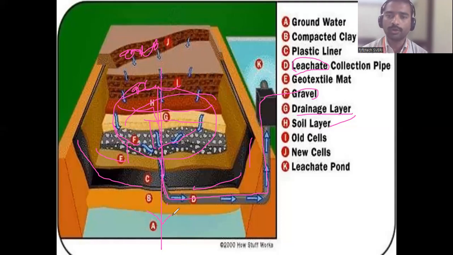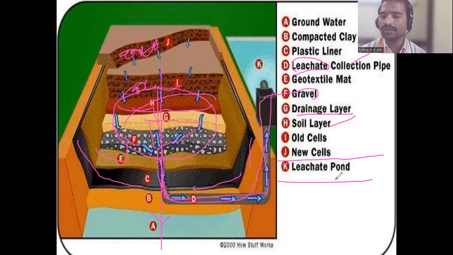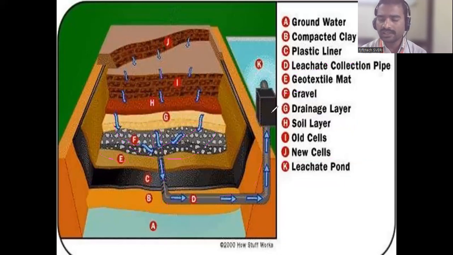In order to avoid that pollution, we put one layer D, that is the leachate collection pipe. Through that pipe, all the leachate is collected and pumped out. K is the leachate pond. Leachate pond. Are you getting it, all of you? What is leachate? That is the liquid waste which is generated after the decomposition of the waste.